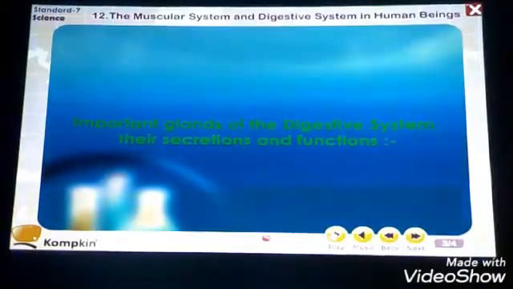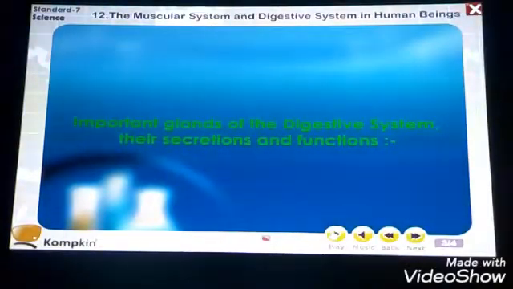I mean to tell you that the large intestine is smaller as compared to the small intestine, but it is able to store a large amount of fecal matter in it. After that it is the anus. Through the anus, the large amount of unwanted food material, which is not good for the health, is removed from the body. Important glands of the digestive system, their functions and secretions.